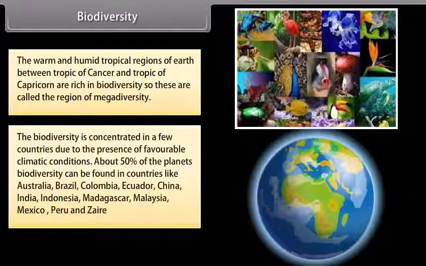Biodiversity is concentrated in a few countries due to the presence of favorable climatic conditions. About 50% of the planet's biodiversity can be found in countries like Australia, Brazil, Colombia, Ecuador, China, India, Indonesia, Madagascar, Malaysia, Mexico, Peru, and Zaire.